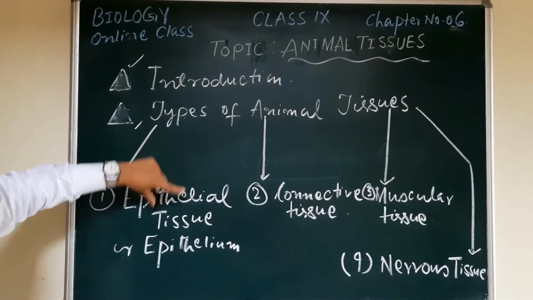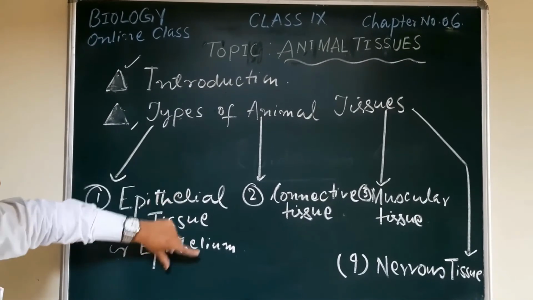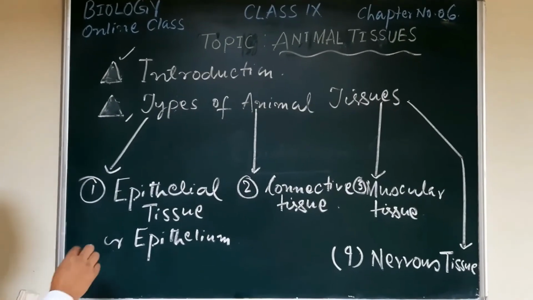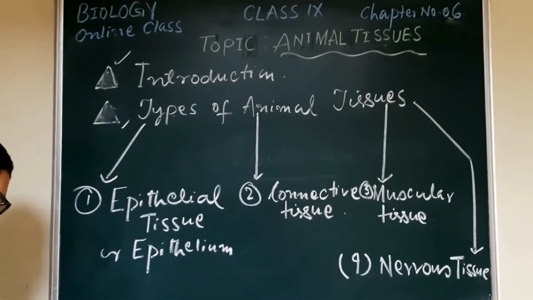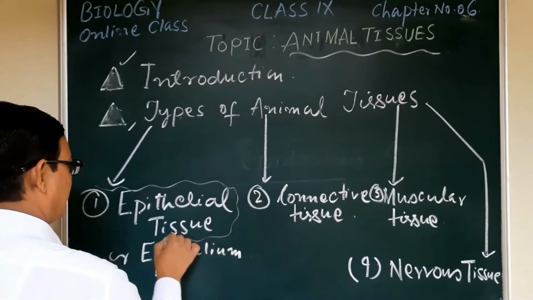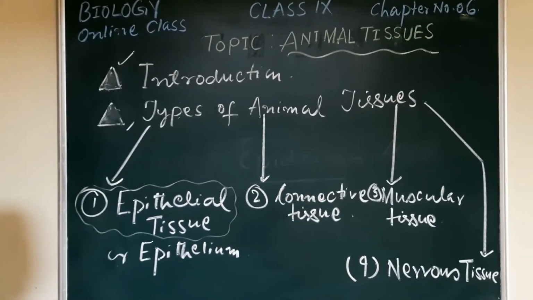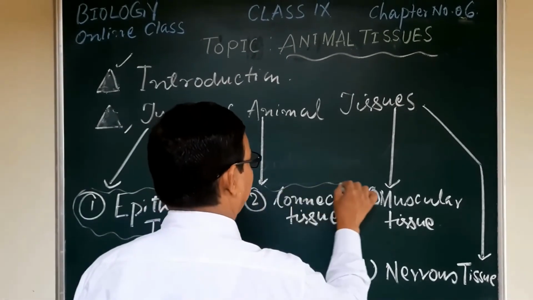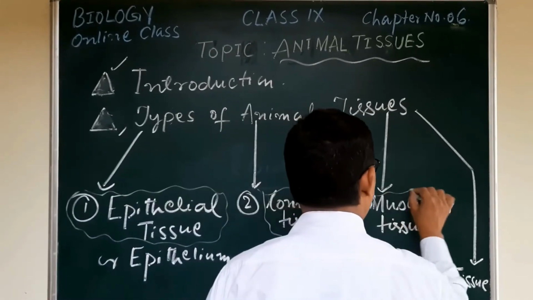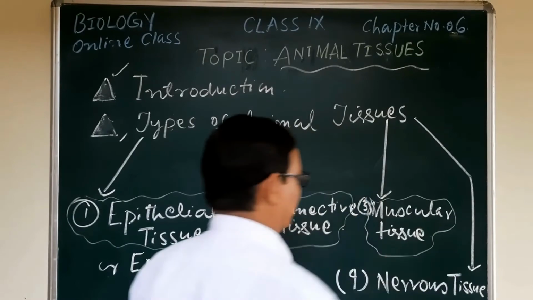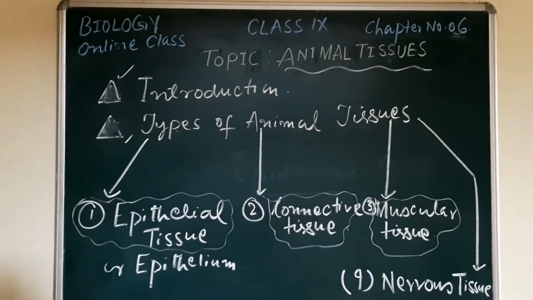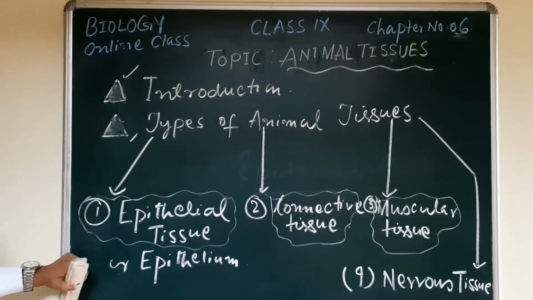Now we will discuss each and every type of tissue. What is the content of the syllabus? That is to know about the epithelial tissue and its different types, and also to know about the connective tissue and its important types, and muscular tissue also, the 3 different types. There are no types of the nervous tissue, only a brief description of the nervous tissue is required.